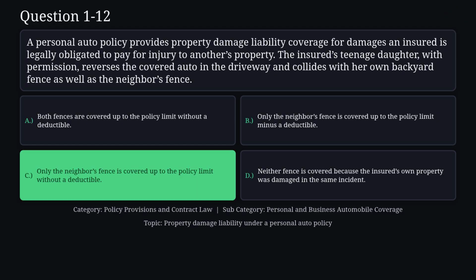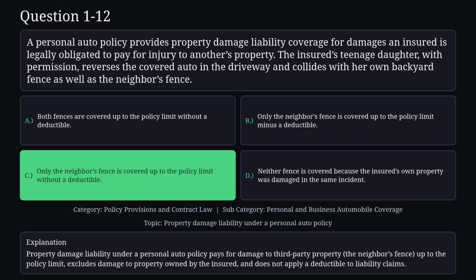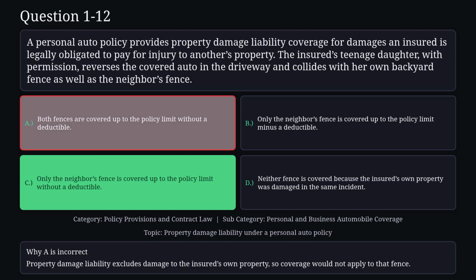The correct answer is C. Property damage liability under a personal auto policy pays for damage to third-party property. The neighbor's fence is covered up to the policy limit, the policy excludes damage to property owned by the insured, and no deductible applies to liability claims. Reason A is not correct. Property damage liability excludes damage to the insured's own property, so coverage would not apply to that fence.